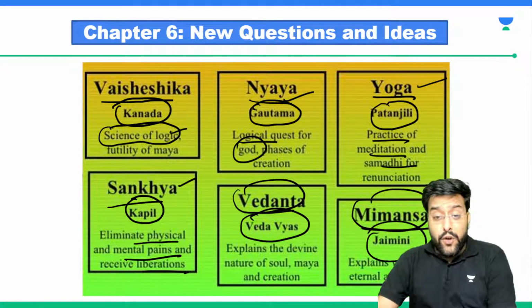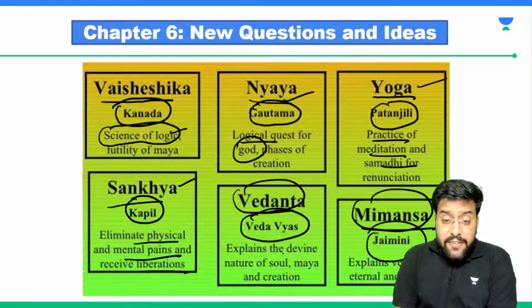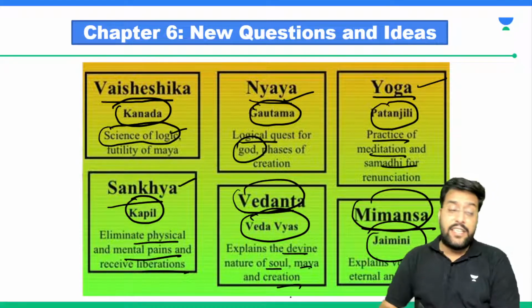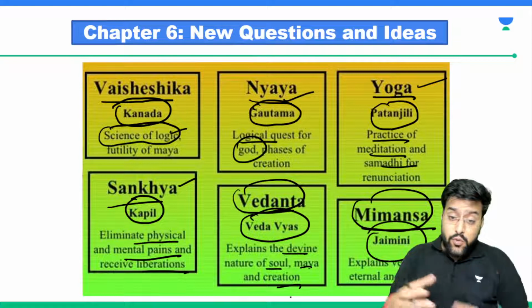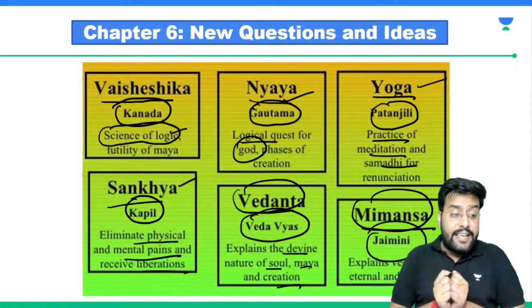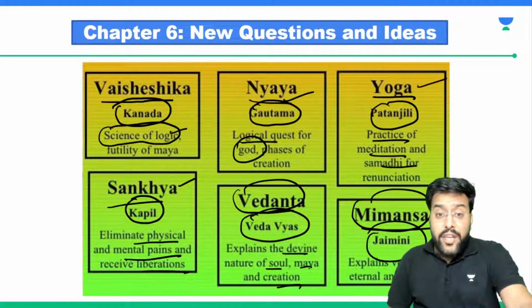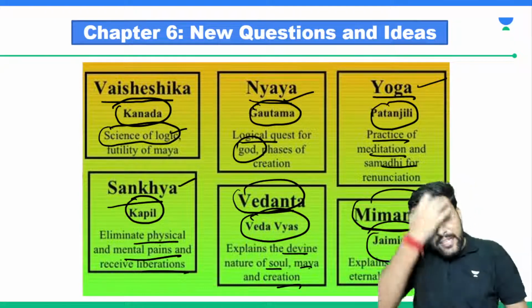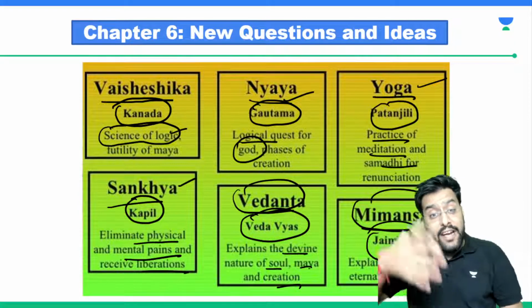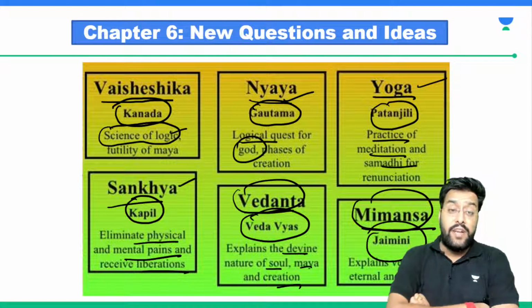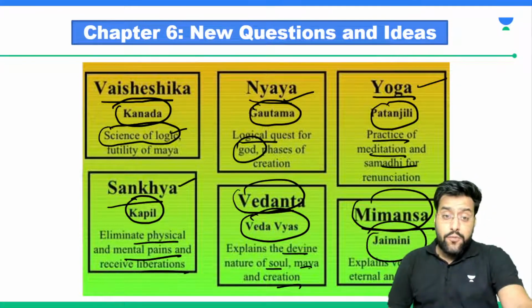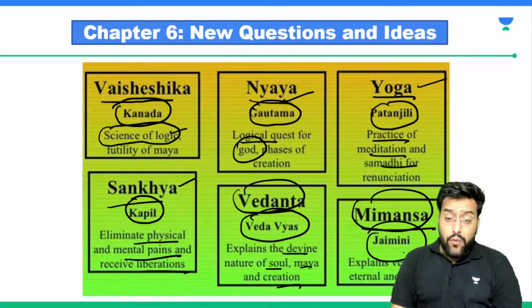Then we have the philosophy of Vedanta. It explains the divine nature of soul, Maya and creation. So what is the divine nature of soul? It is told that we have a soul inside us. After the death of an individual, when our body stops living, that soul will get transferred from person to person. The soul will never die. So this was another school of thought, Vedanta. Then the last school was Mimamsa.